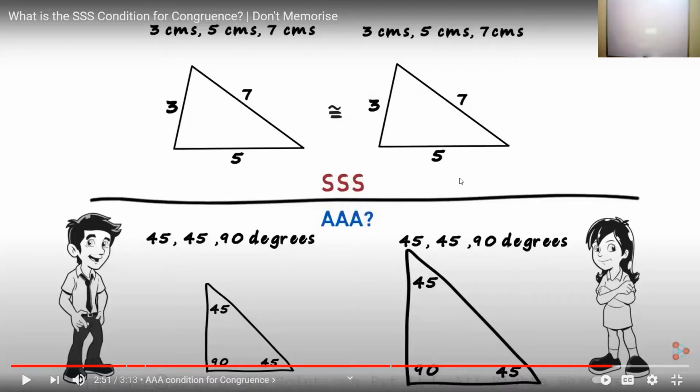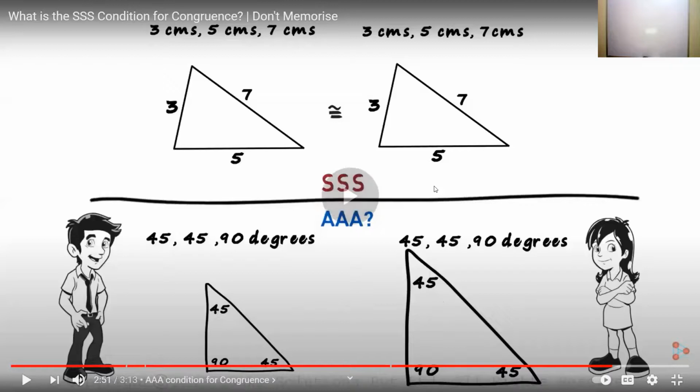Let's talk about that in a moment. Look, in these two triangles, in the example that they have given, you can see that the shape is exactly the same. The shape of both triangles is exactly the same, isn't it? Did you understand what shape means? But the size is different here. This triangle is smaller in size and this second triangle is bigger in size. So that means the two triangles are the same in shape but the sizes are different. So therefore the two triangles are not congruent.